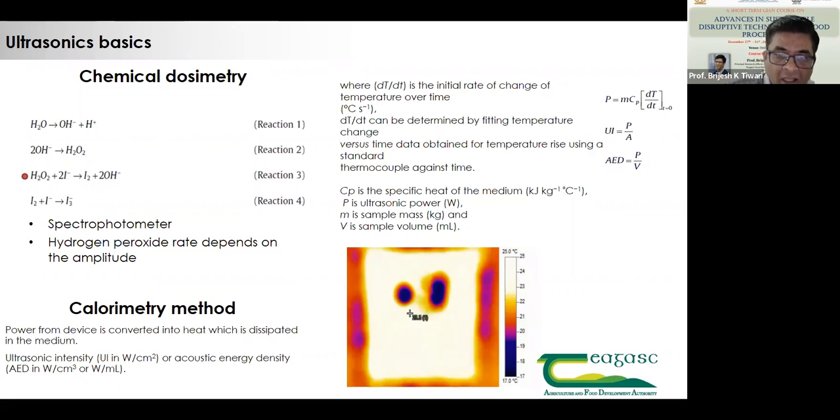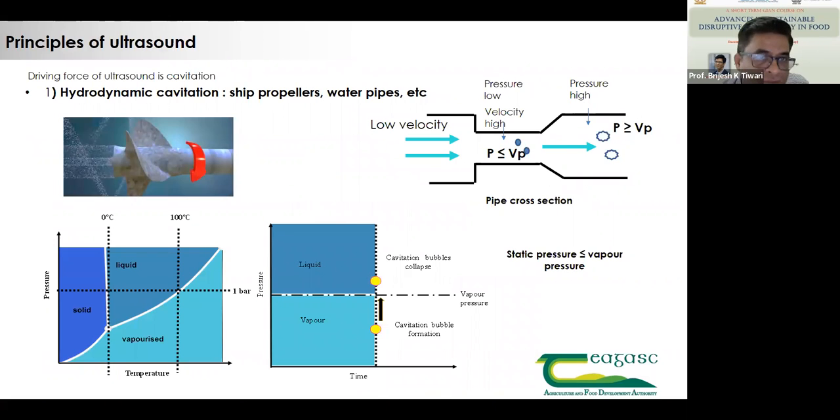Now, what is basically cavitation? Cavitation is basically the formation of cavities, and this is a negative phenomenon when it comes to propellers or different types of pipes. When cavities are formed, it causes wear and tear. And this wear and tear effect is mainly used for different ultrasonic applications.